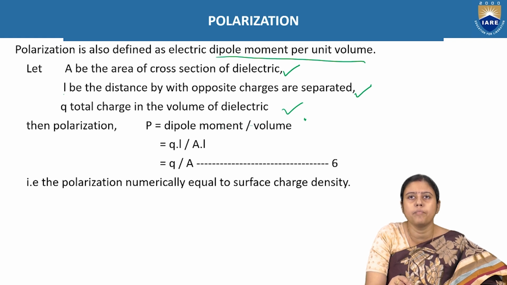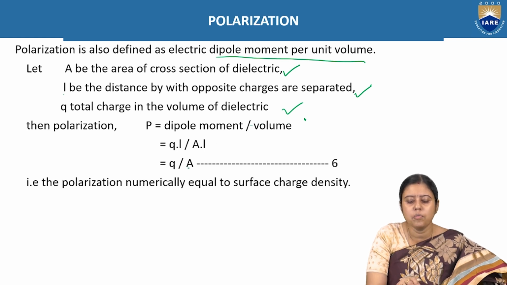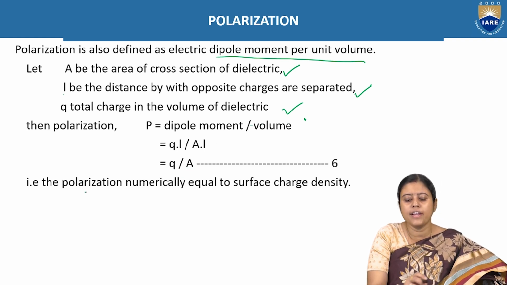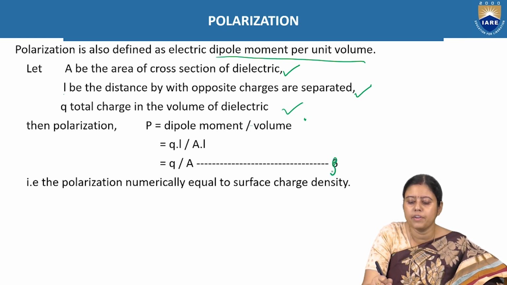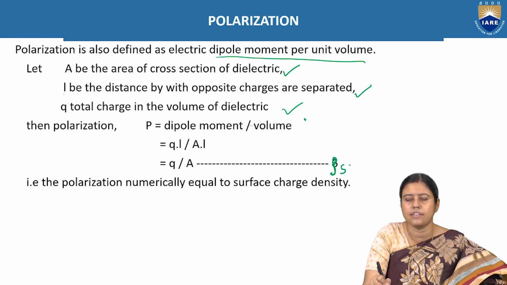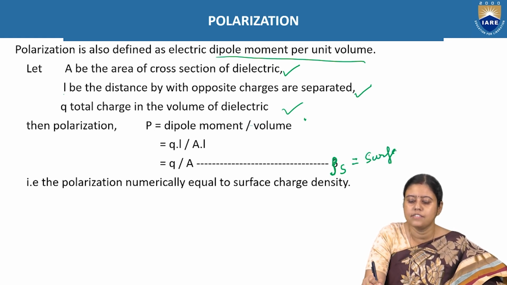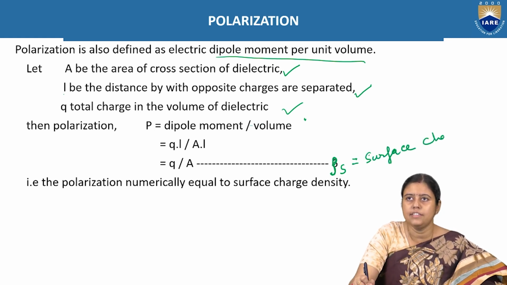Dipole moment is charge into distance, divided by A into L. So we get Q by A, which can be written as rho S, the surface charge density.